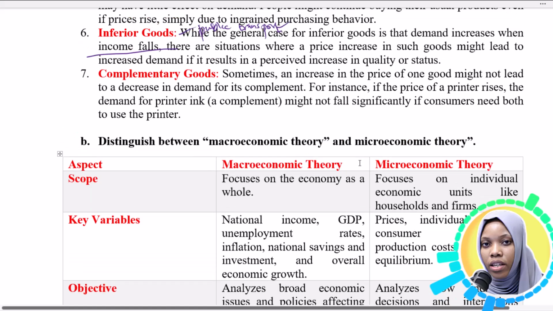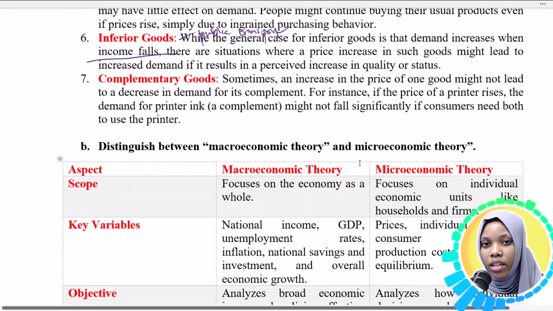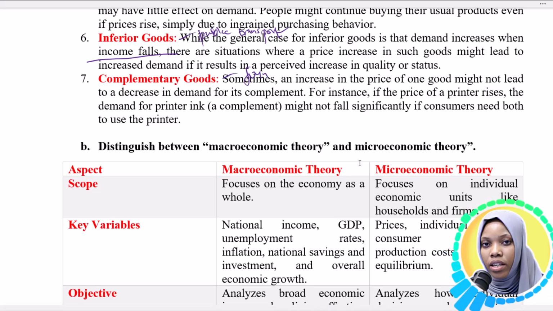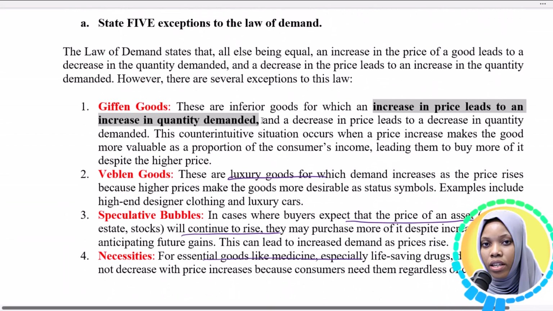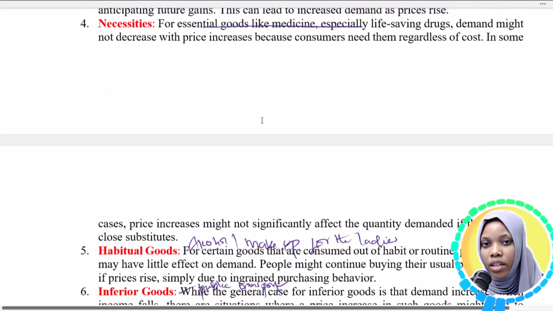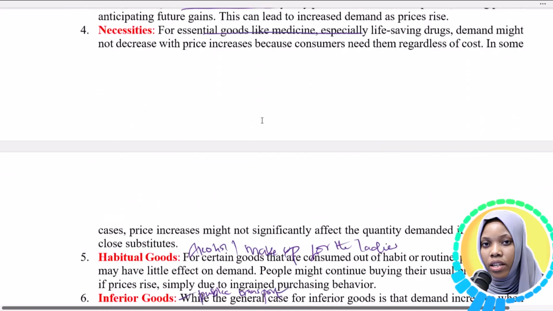The last example is complementary goods, and an example here is the fountain pen. If the price of the pen increases, then its ink is also likely to increase. Those are the exceptions to the law of demand. It happens in such situations.